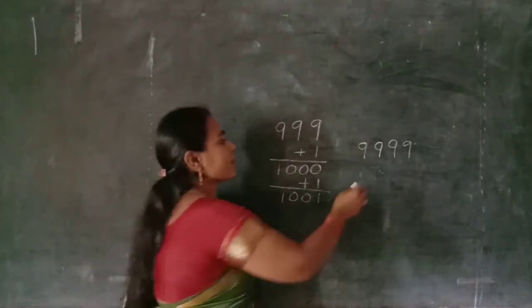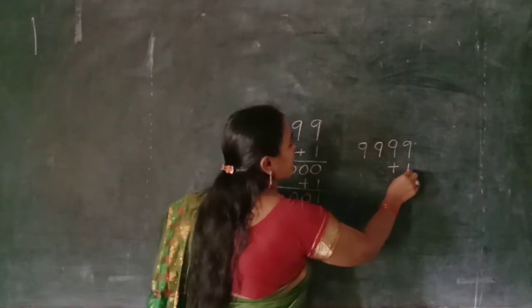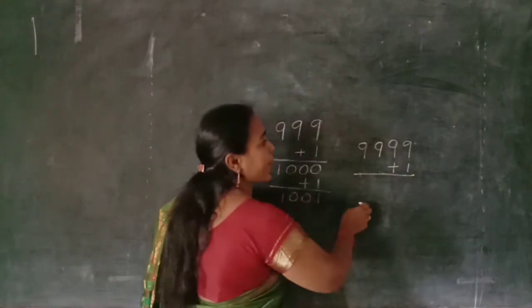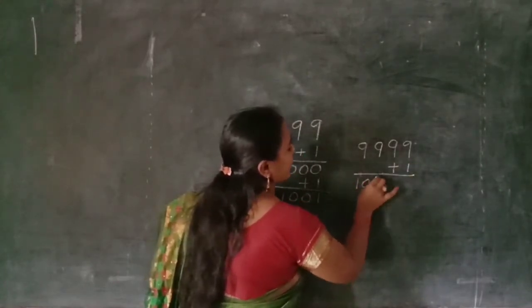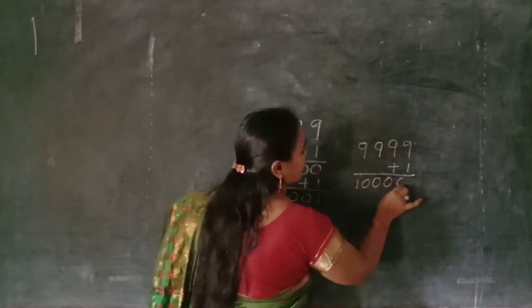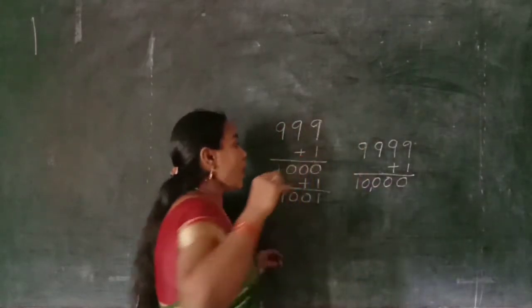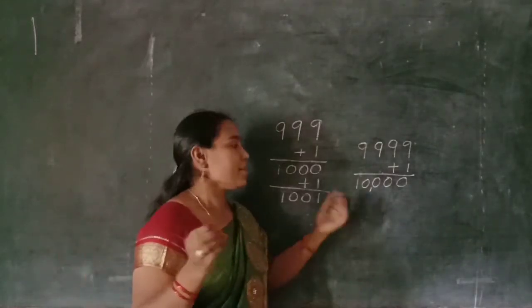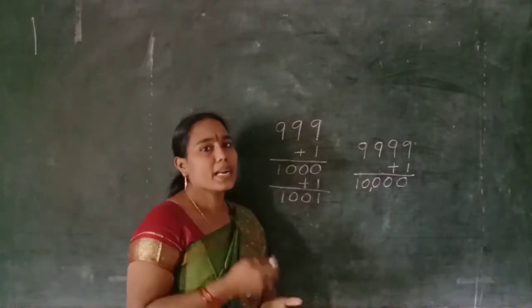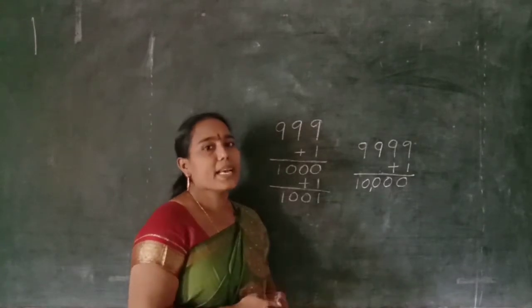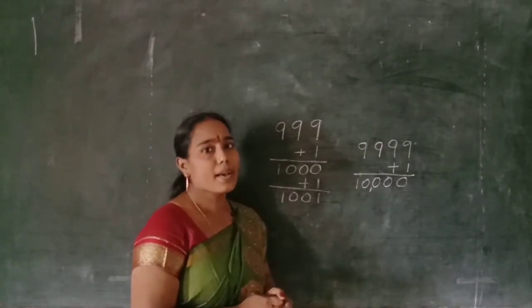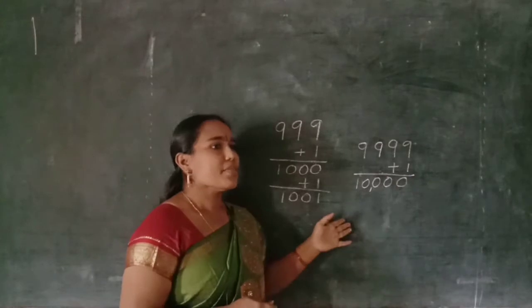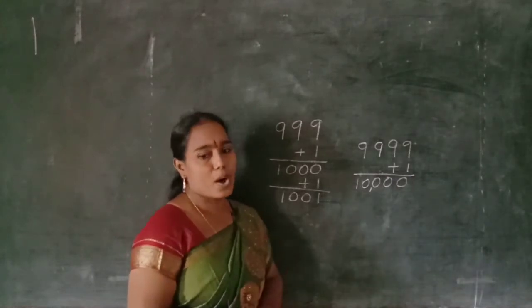When we add 1 to that number, which number is obtained? 10,000. How many digits in 10,000? 5 digits. The 5 digit numbers will continue up to 99,999. In this way, the large numbers will form.